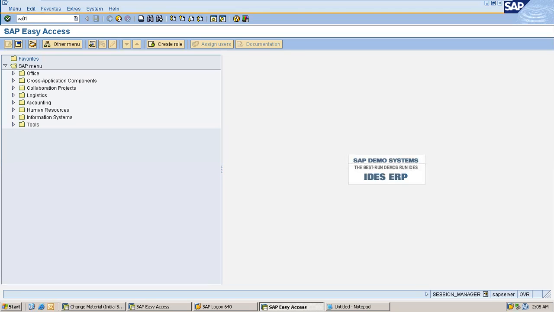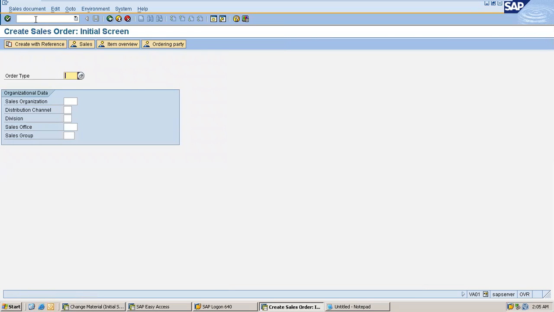You can enter any word here. I'm entering small letters now, and you can also enter VA01 in caps. So it works, and it opens a screen, Create Sales Order. See, this is how your transaction code works.